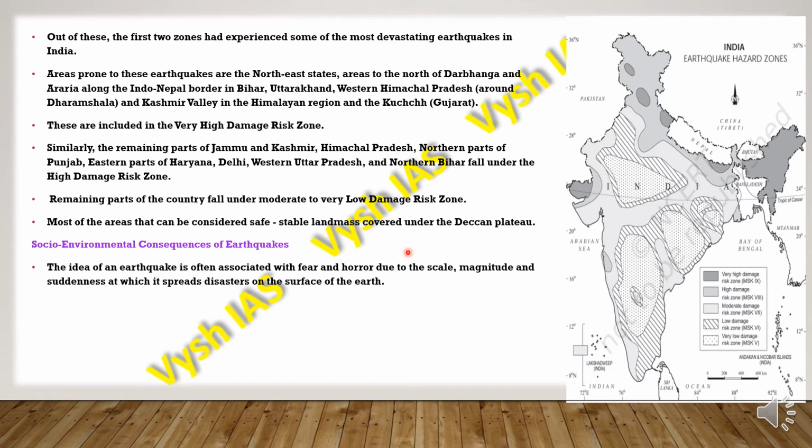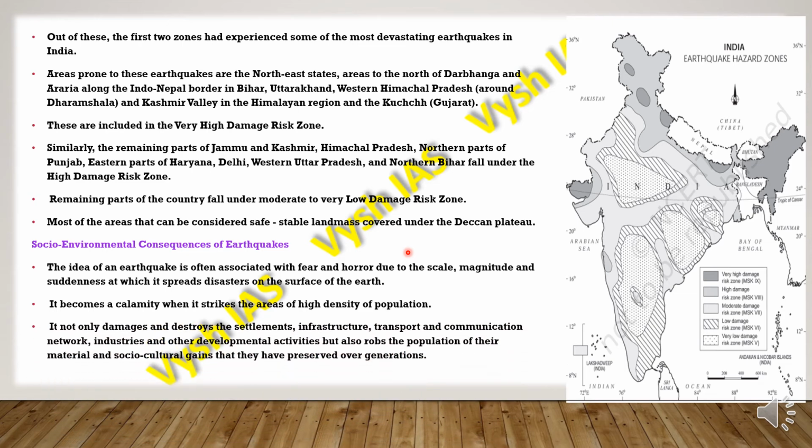Also the magnitude and the suddenness, the unpredictable nature of earthquake, and also the way it spreads disasters on the surface of earth. So it becomes a calamity once it strikes the areas of high density population, and it not only damages and destroys the settlements, infrastructure, transport and communication network, but also other developmental activities.